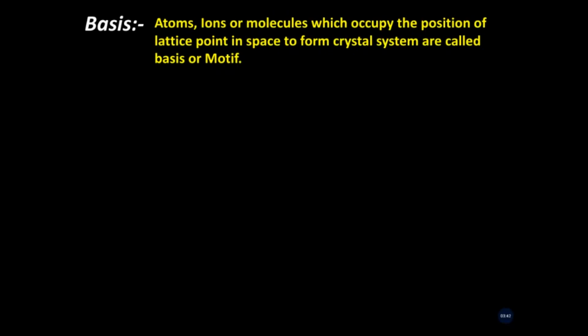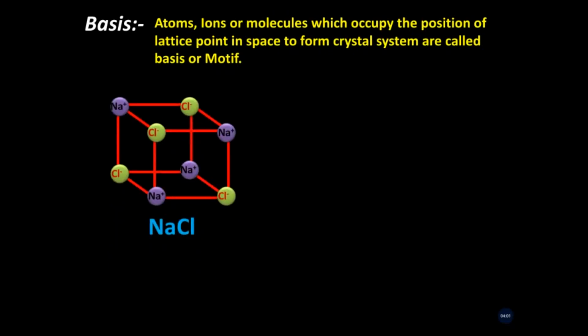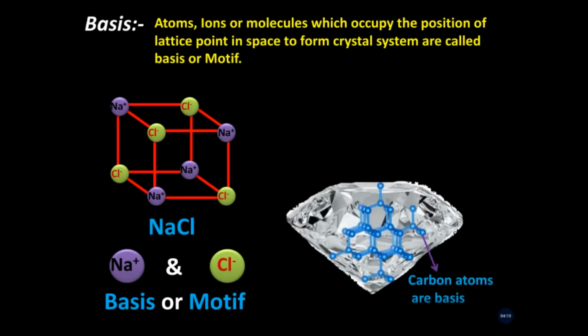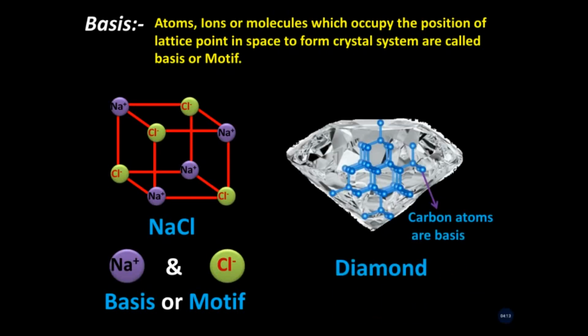It means that basis or motif are the molecules, atoms or ions which occupy the lattice points in space. For example, in sodium chloride, Na positive and Cl negative are known as bases. Similarly, in diamond, carbon atoms are bases.